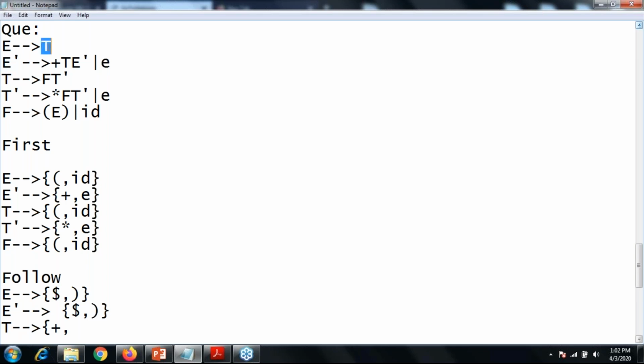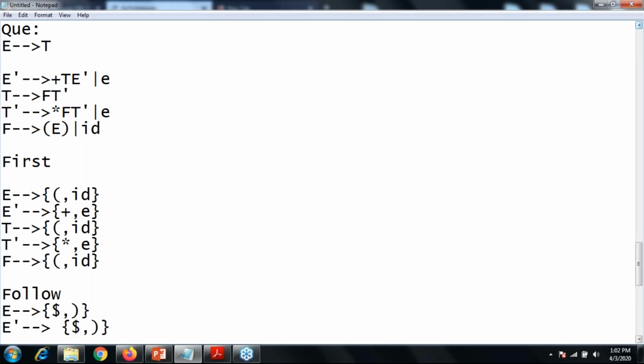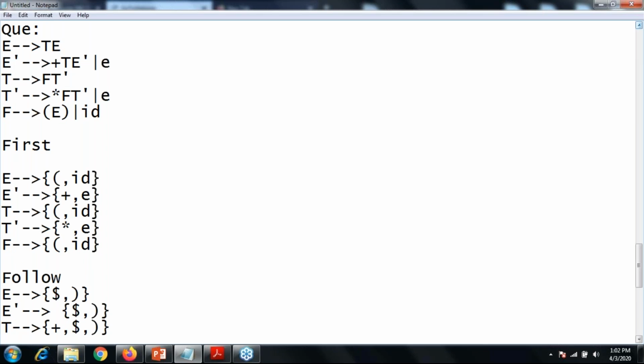So the case number 2: a non-terminal is at the last position. In that situation, you just need to identify the follow of your parent node. So what is the follow of your parent node? That is a dollar and closing bracket. Okay, so up till now, is there any doubt? Up till now, is there any doubt?